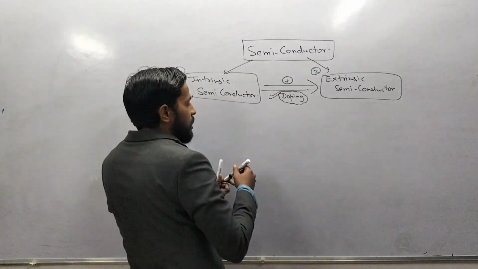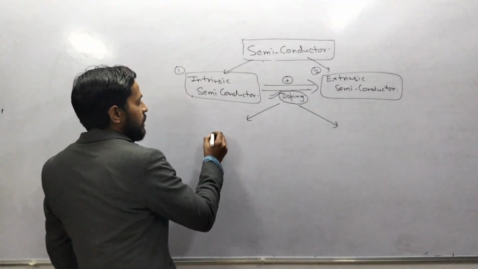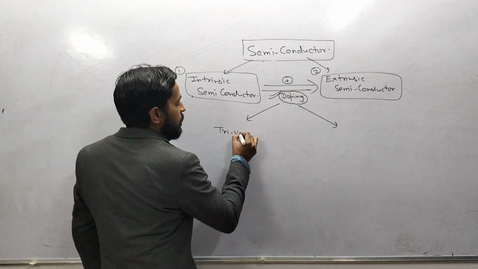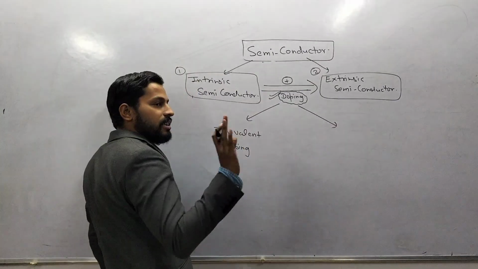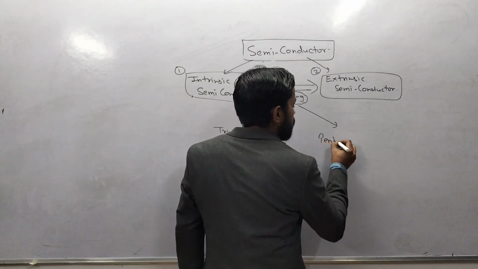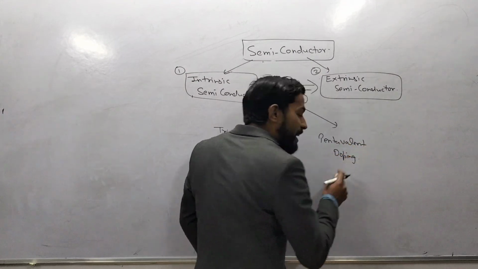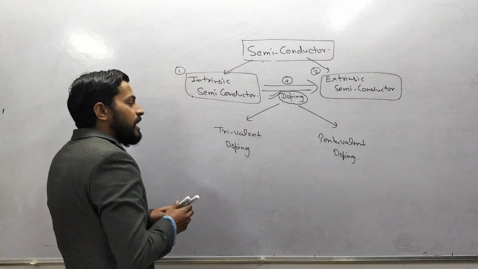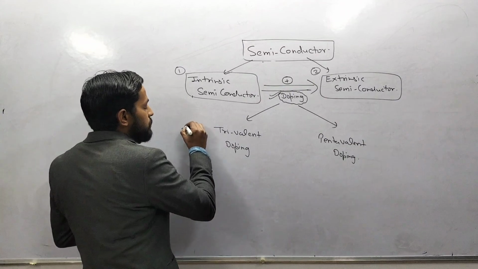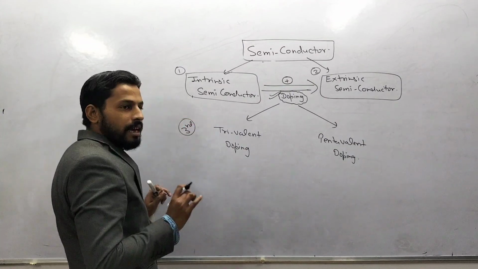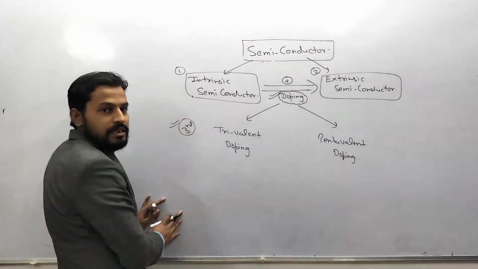And this doping can be done in two ways. First one is trivalent doping, and another one is pentavalent doping. Why is it called trivalent doping? Because here we are adding to intrinsic semiconductor an element of the third group of the periodic table.